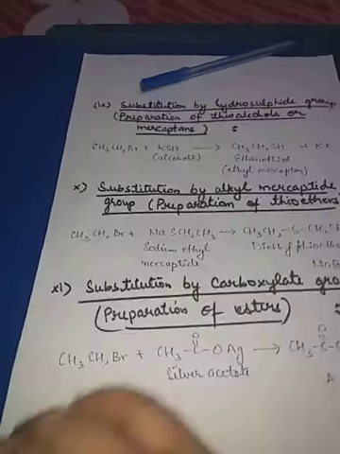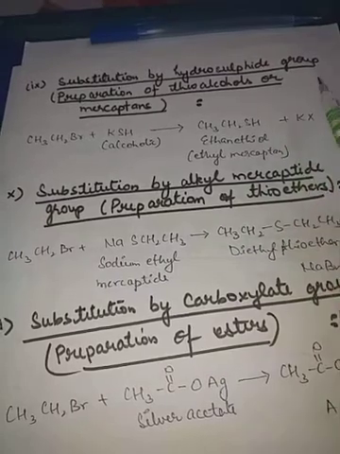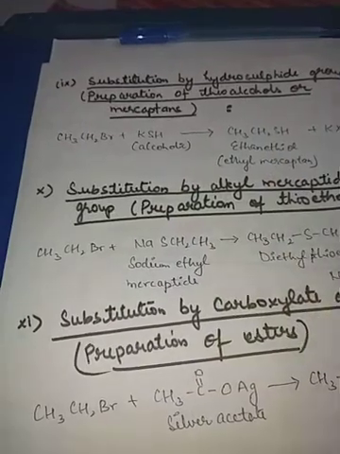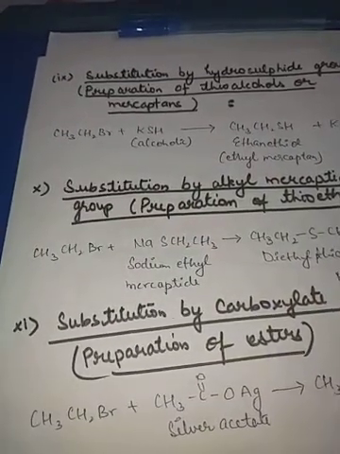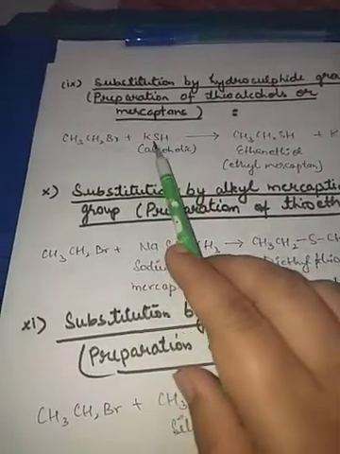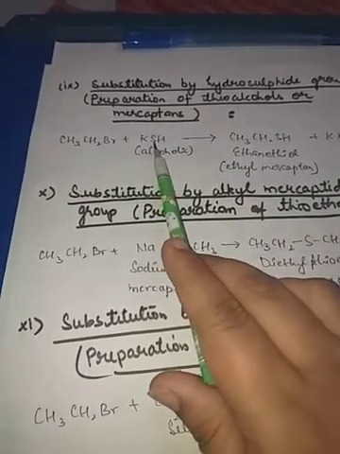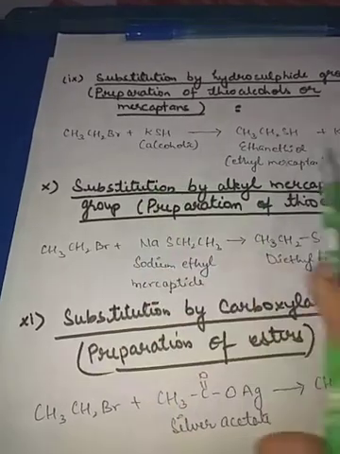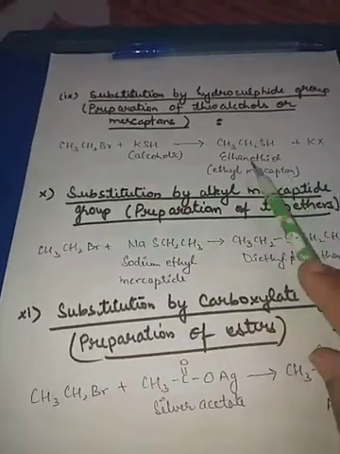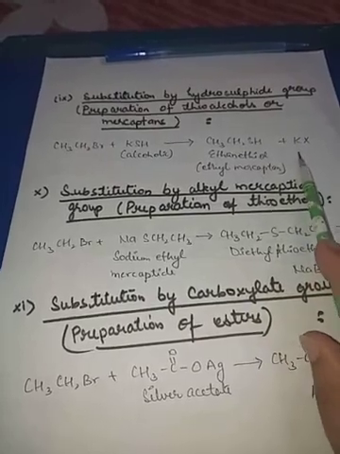Now next is substitution by the hydrosulfide group. Ethyl mercaptan is what gives the smell in LPG. So how is it prepared? Just like we were using alcoholic KOH, here in place of oxygen there is S, and the same reaction takes place. The Br is substituted by SH. SH means ethane thiol, this is ethyl mercaptan, and KX will be formed.